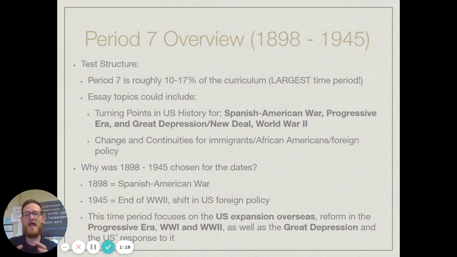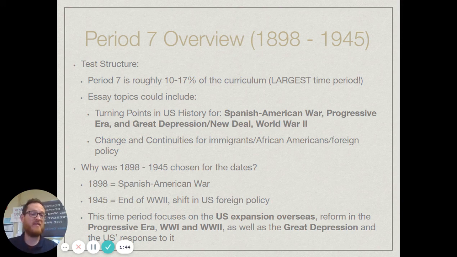Now, as far as essay topics, because this is such a big and foundational time period, the essay topics really could range on a lot of different things. For one, the Spanish-American War, the Progressive Era, the Great Depression, New Deal, World War II, really any of the big topics from this era could be covered in an essay question.